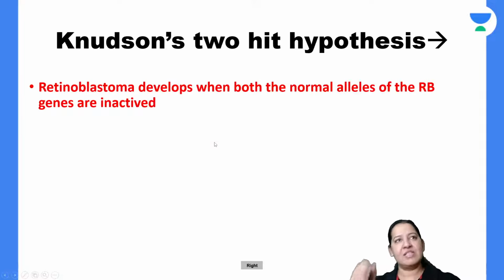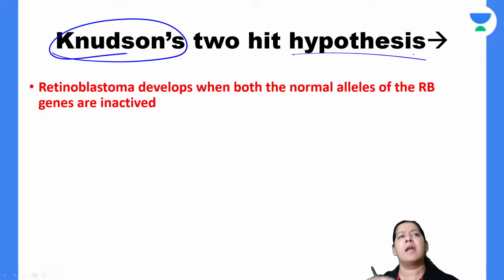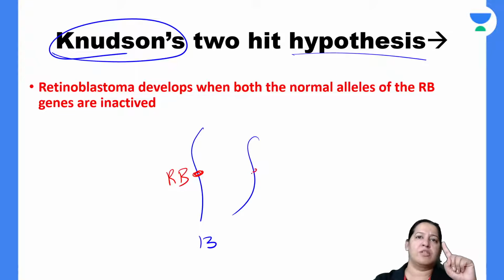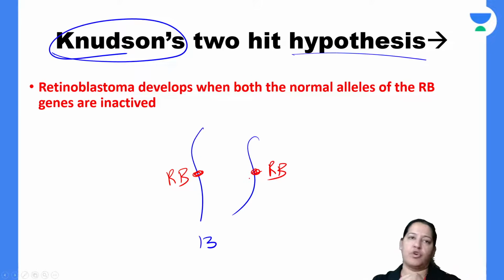Okay. Let me first teach you Knudsen. Knudsen is the name of the scientist who has given a hypothesis. That's it. That is the Knudsen two-hit hypothesis. As I have told you, we have two chromosome 13. On the two chromosome 13, each has one retinoblastoma gene. So we have two retinoblastoma genes, one on each allele. Two retinoblastoma alleles, one on each chromosome, right?